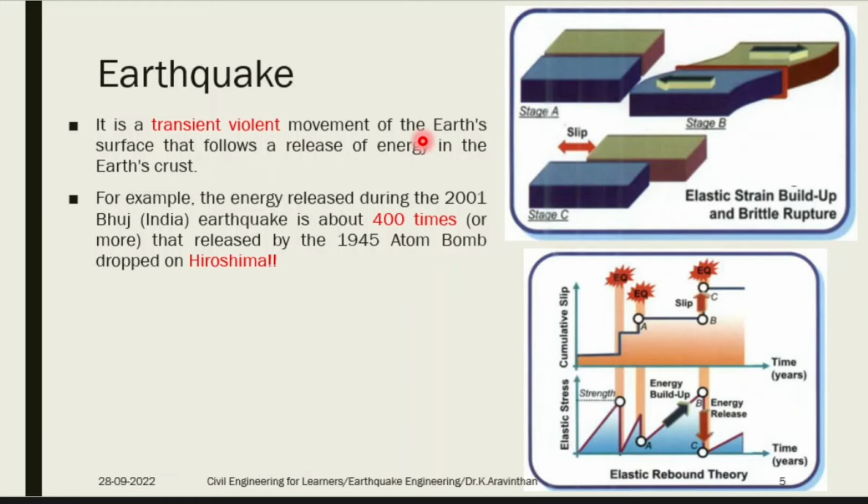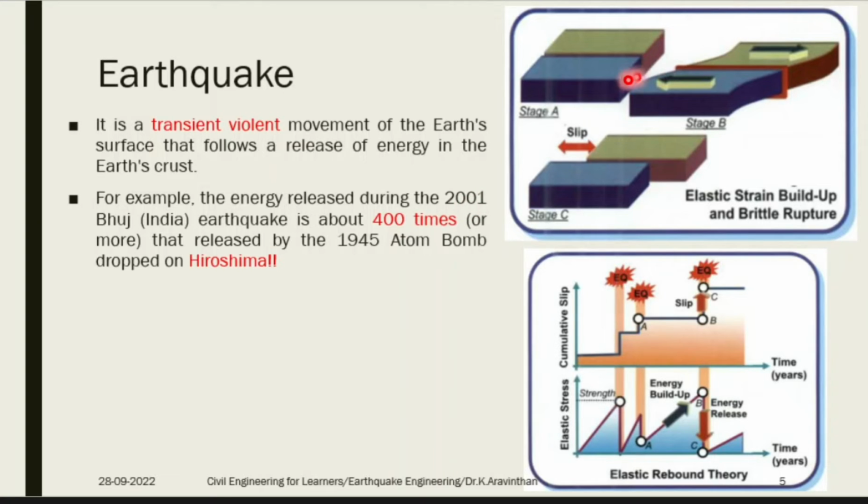If you want to imagine the force of an earthquake, it is like 400 atom bombs being dropped. So how much force will it create? That much force was created during the Bhuj earthquake. The Bhuj earthquake happened in 2001. It was around Richter 7. If you want to quantify that, even one atom bomb dropped in Hiroshima cost nearly lakhs of people their lives, and you imagine 400 times the energy released. It is very huge and large. So this much force lies underlying below the earth.